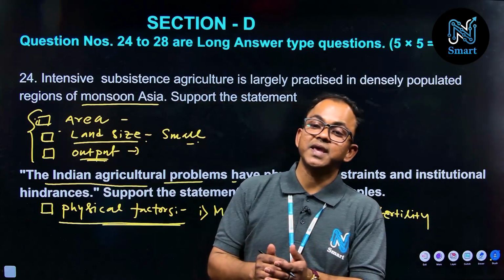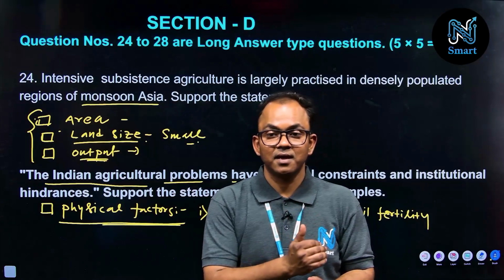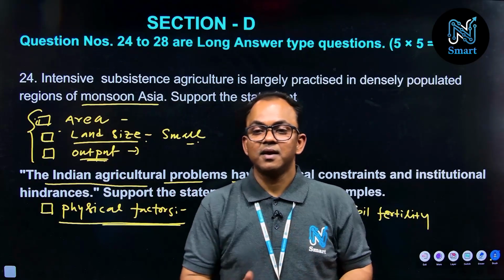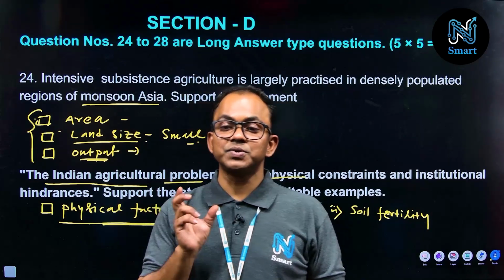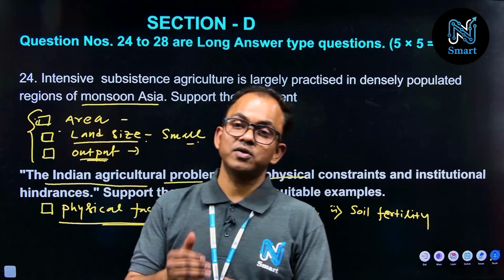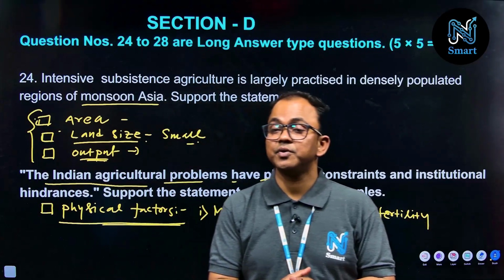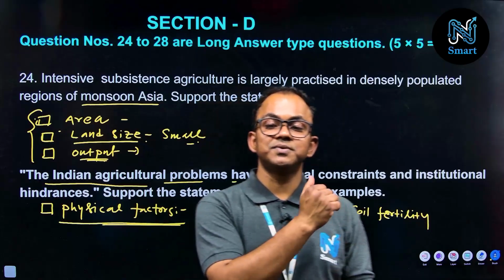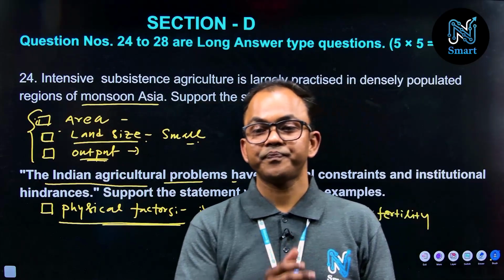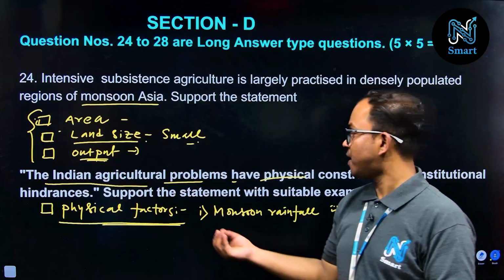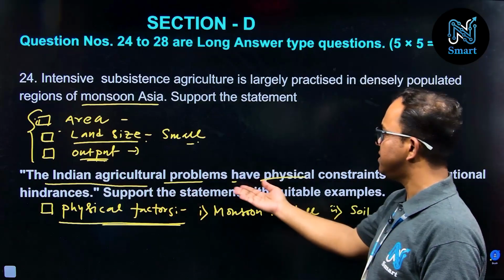If the monsoon is excessive, again it's bad for our agriculture practices. And if the monsoon is less, that means less rainfall, it can also create an adverse impact on our agriculture production. So the dependency on monsoon rainfall is the responsible factor which is part of these physical factors, and rightly justified here.